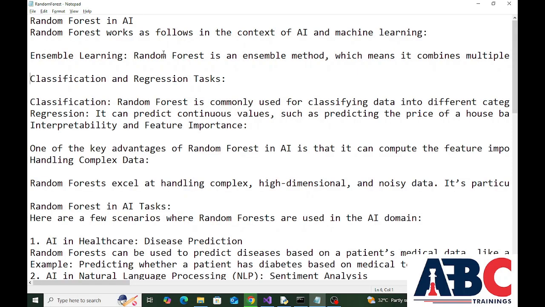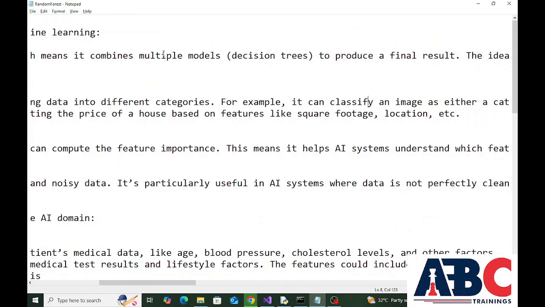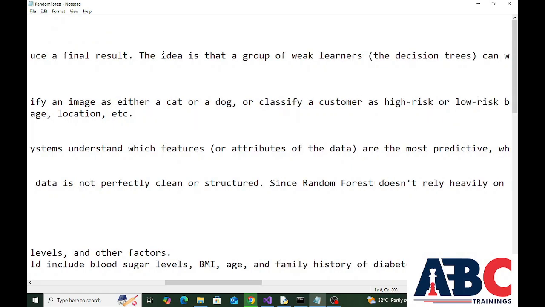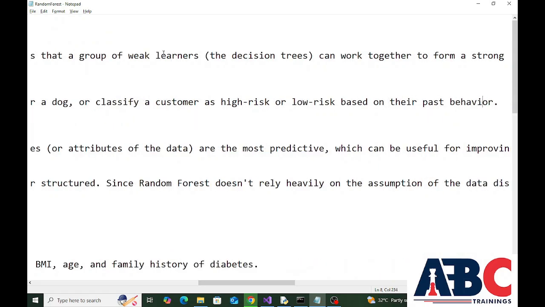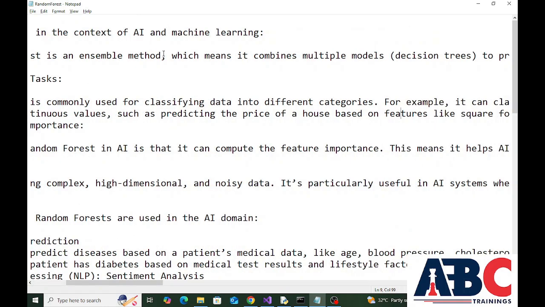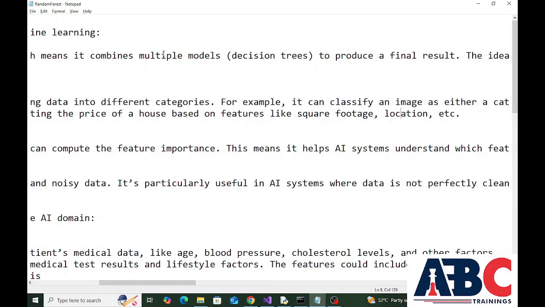Next is classification and regression tasks. Classification. Random forest is commonly used for classifying data into different categories. For example, it can classify an image as either a cat or a dog, or classify a customer as high risk or low risk based on their past behavior. Regression. It can predict continuous values, such as predicting the price of a house based on features like square footage, location, etc.